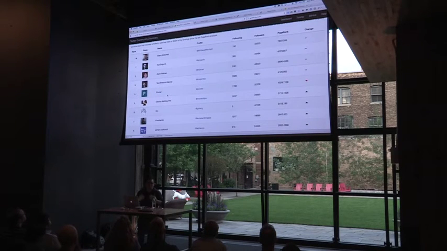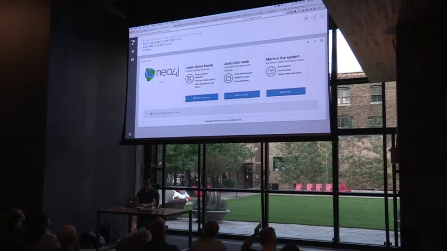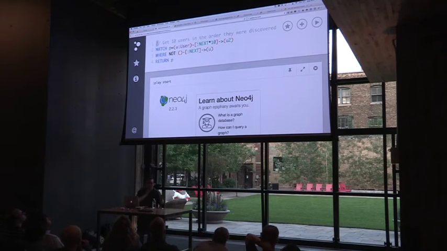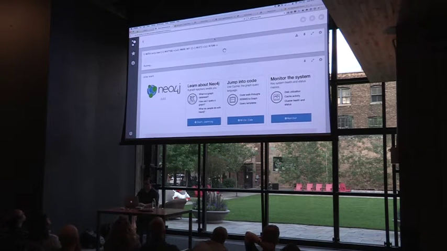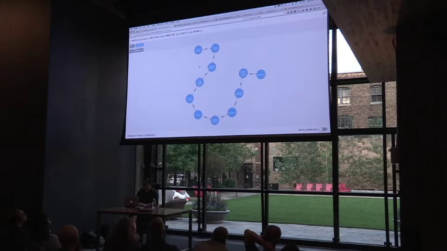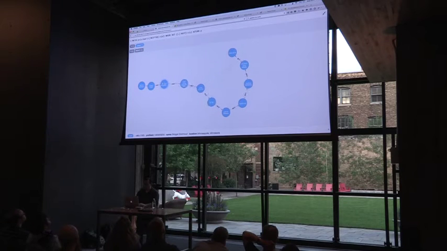Now, this really doesn't give us a good understanding of, over time, the users that were discovered. So I created a query here. This is Neo4j, by the way. That's going to tell me exactly, in order, starting from those seeds, who was discovered over time. So I'm just going to run this query real quick, and we'll go over Neo4j more later. But just to show you the relevance here, this is the first 10 users. So starting with myself, then Casey, and then Bridget, these are the users that I've added.